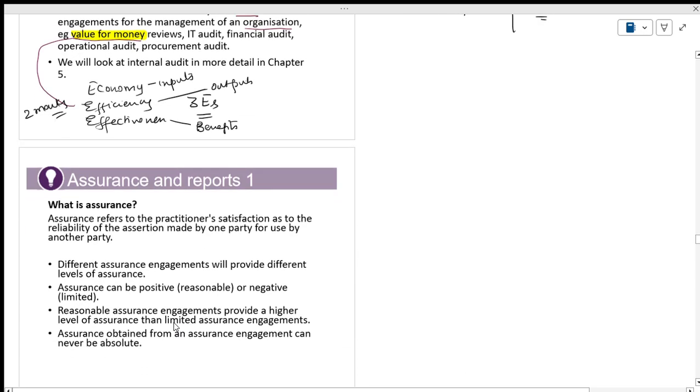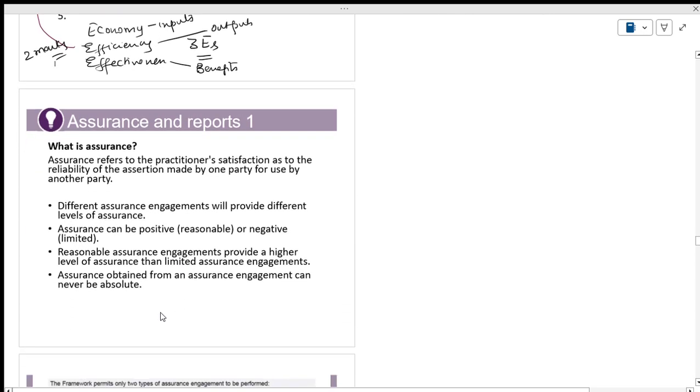Now, what is assurance? Don't think that I am giving assurance. Assurance, in simple words, I will tell you like this: assurance is inshallah, that's all. You cannot say it is 100%. Assurance is only, we are saying inshallah, meaning there will be some margin of error. Assurance refers to satisfaction of the reliability of the assertion.